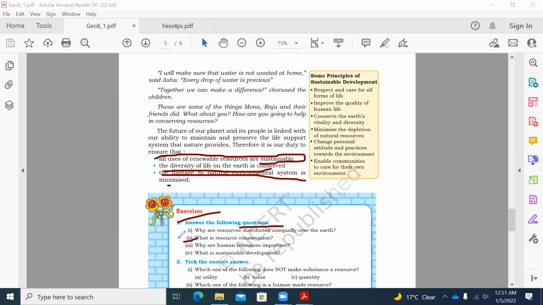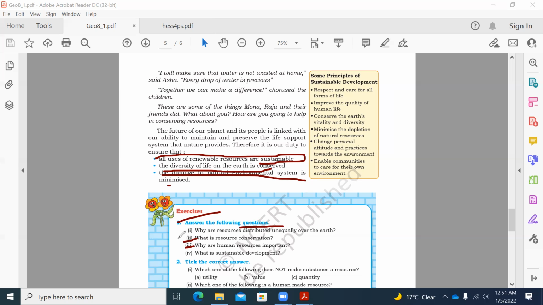Yeah, the second question, what is resource conservation? Resource conservation is nothing but balancing the need for a resource and conserving it for future purposes. That is resource conservation, the sustainable development.